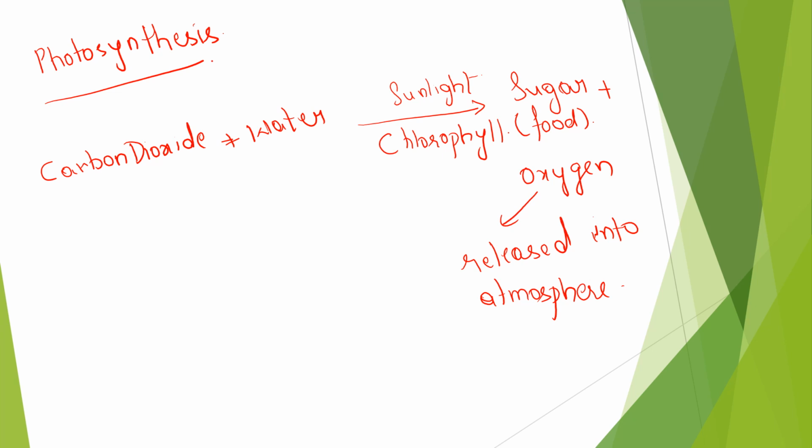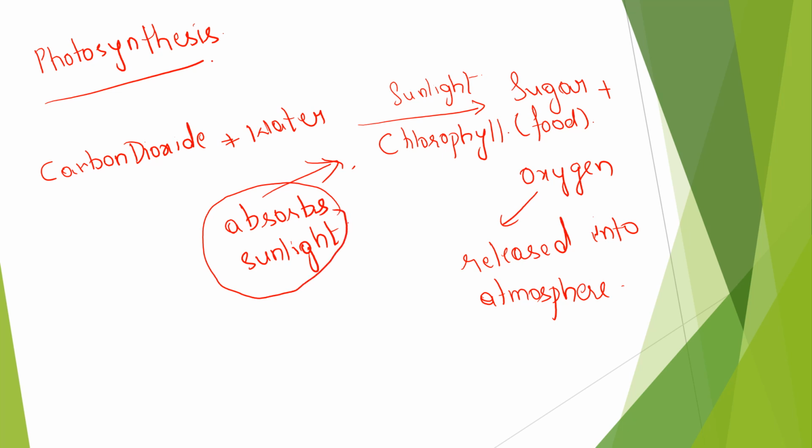So now tell me, you have so many things here, right? What does chlorophyll do? Chlorophyll absorbs sunlight. What does it do? It absorbs sunlight. So you can get a question asking what chlorophyll does. They'll give you so many options, and from among that you have to choose that chlorophyll absorbs sunlight.